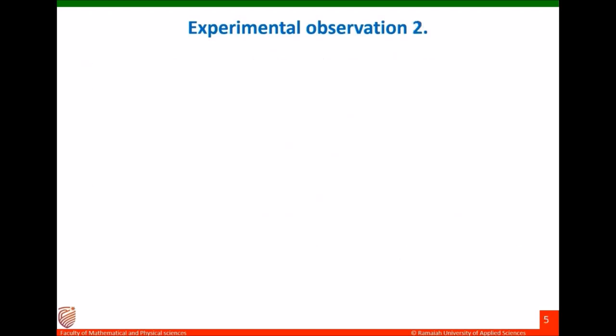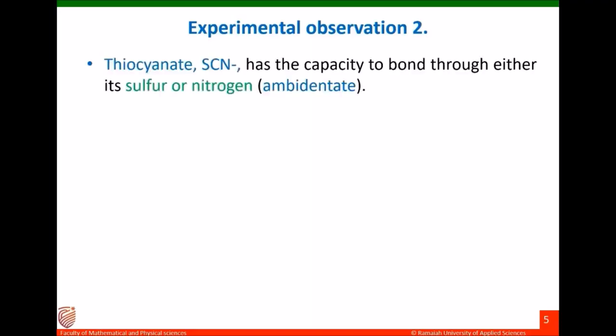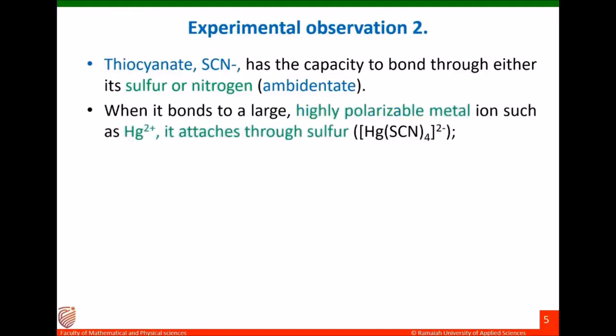Second experimental observation: coordination of thiocyanate to the metal. We have studied coordination chemistry, and we studied how ligands interact with the central metal atom or ion. Numerous ions and other groups can act as ligands, forming bonds to metal ions. Thiocyanate has the capacity to bond through either its sulfur or nitrogen. We know that thiocyanate is an ambidentate ligand.